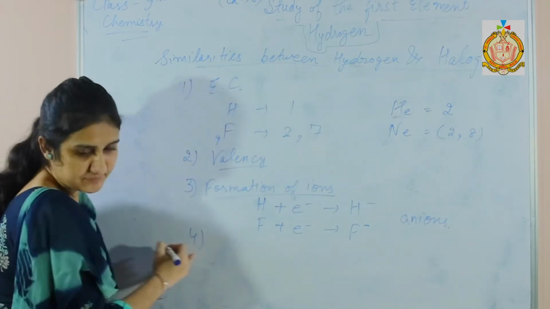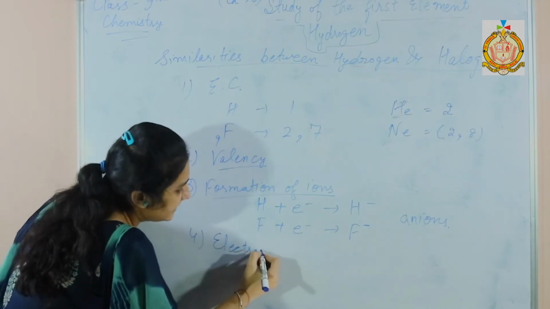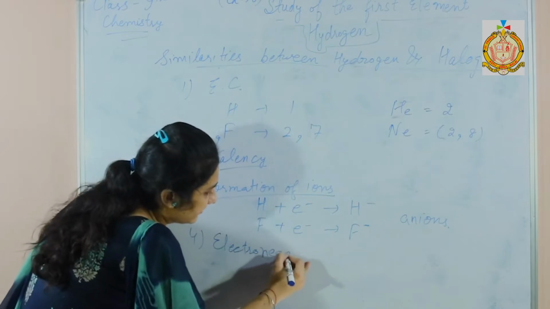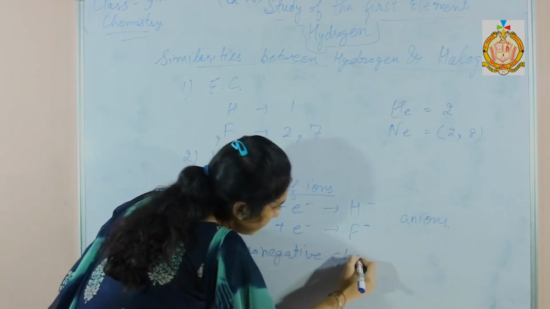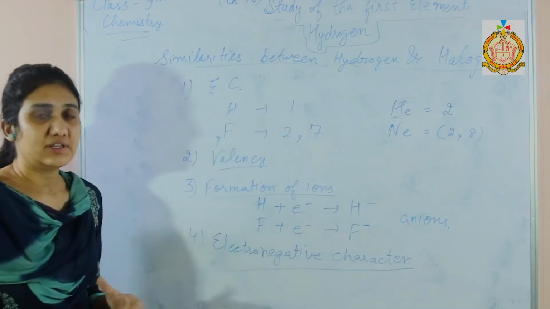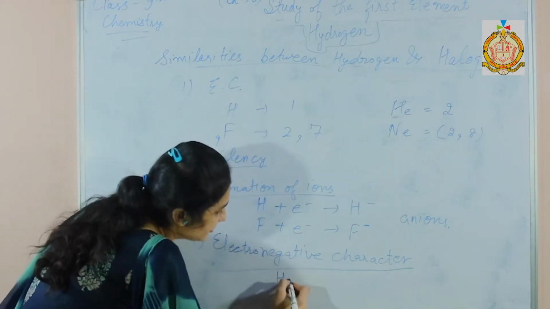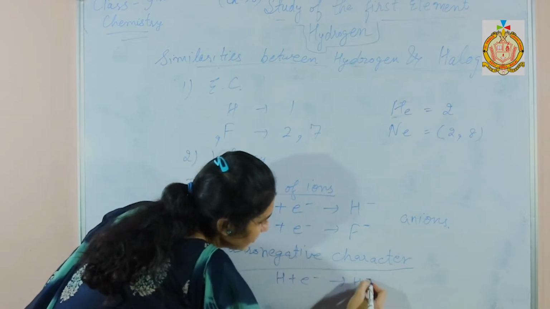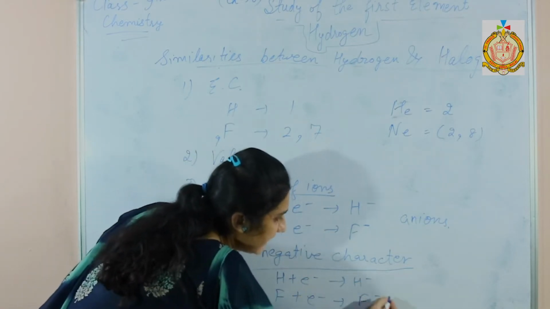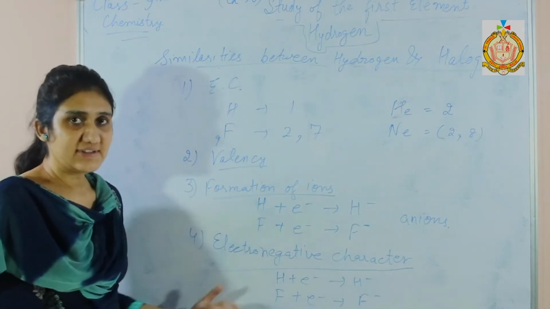Next point is electronegative character. Like metals have electropositive character, hydrogen and halogens have electronegative character, which means it attracts a shared pair of electrons towards itself. Similarly, the above reactions are written here, showing the electronegative nature of hydrogen as well as of halogens. It means it attracts the electrons of the shared pair towards itself.